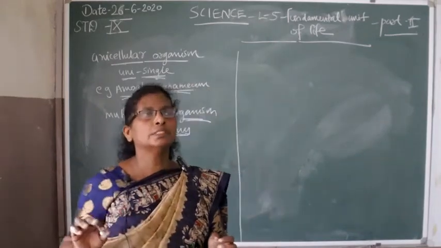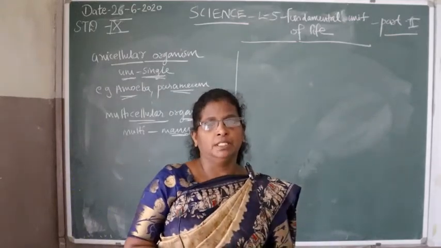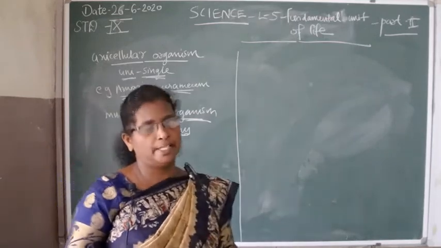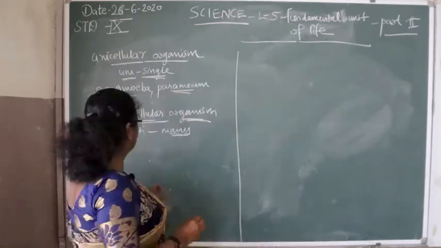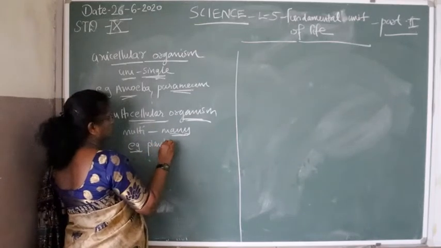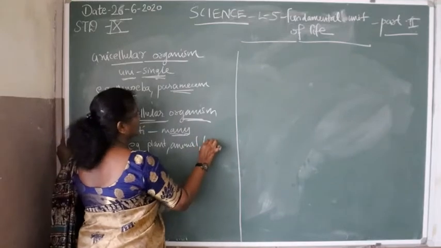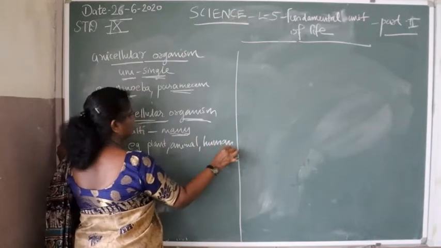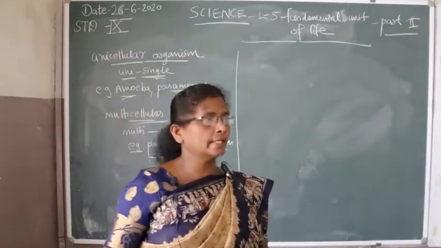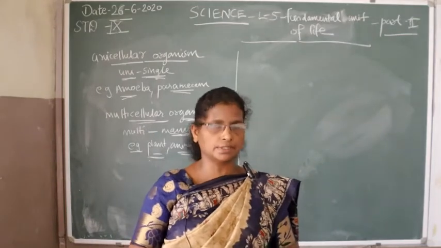These many types of cells join together to form a single body. Examples of multicellular organisms are plants, animals and humans. Their body is made up of different types of cells.